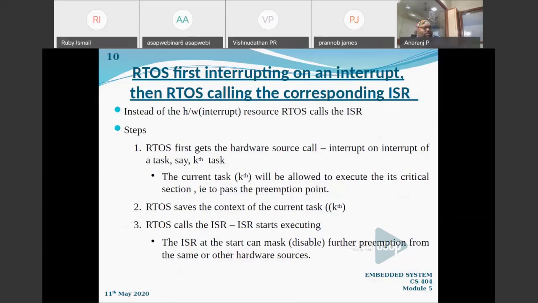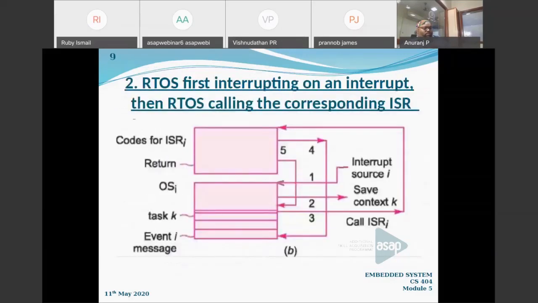It means that as the interrupt service routine is about to start, as a precaution it will mask or disable all other interrupt service routines which may come, so that this ISR executes smoothly, right? So you can see the third one: the arrow from the operating system block to the ISR code block, the third arrow labeled 3, shows that the control is going to the ISR.